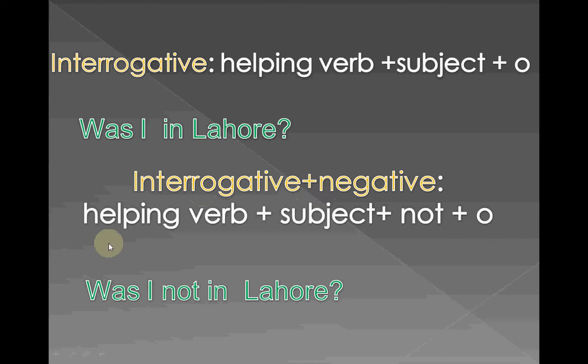Interrogative plus negative: helping verb plus subject plus not plus object. Was I not in Lahore? Was is a helping verb, I is a subject, not is a negation, in is a preposition, and Lahore is an object. And we are showing here, according to the definition, the place of I. In the interrogative and the interrogative plus negative, we must include the question mark. If you do not include the question mark in writing, it means you are not following the rules of the writing pattern.